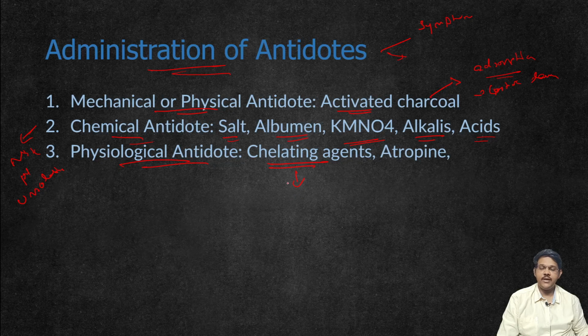Then physiological or pharmacological antidotes, like chelating agents. These are given for metallic poisons like lead, iron, or mercury. They act on the centers which are acted upon by the poison, producing an action opposite to that caused by the poison. Like atropine is given in cases of organophosphorus poisoning, as its action is opposite to that of the poison. These are the antidotes.